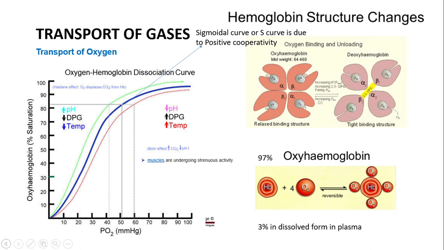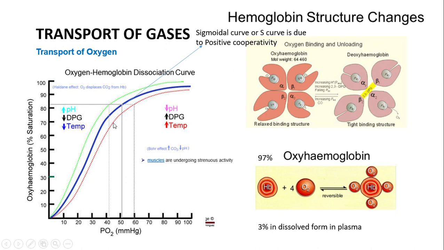Now, this graph may shift either towards the right or towards the left. If it shifts towards the right, it is called the Bohr effect. If it shifts towards the left, it is called the Haldane effect.